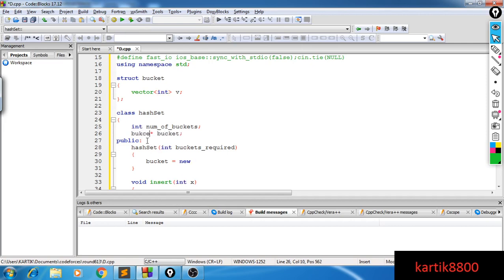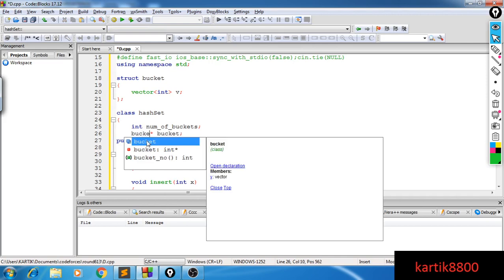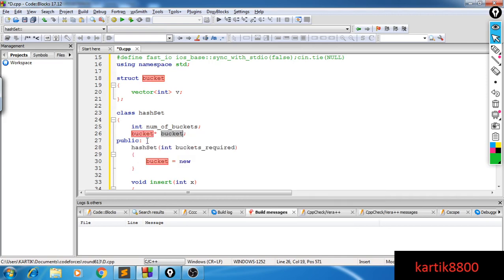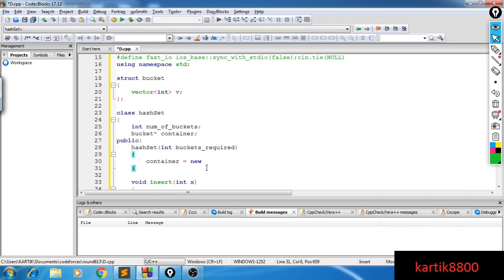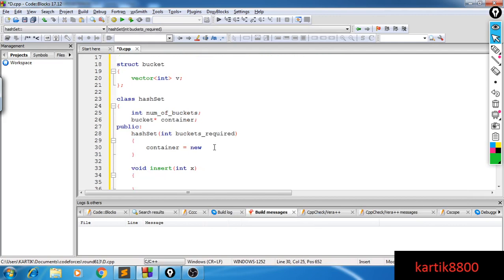I'm sorry about this. This has to be bucket star, because the type of the array is bucket, and I'm going to call this my container. And let's build a new array consisting of buckets.